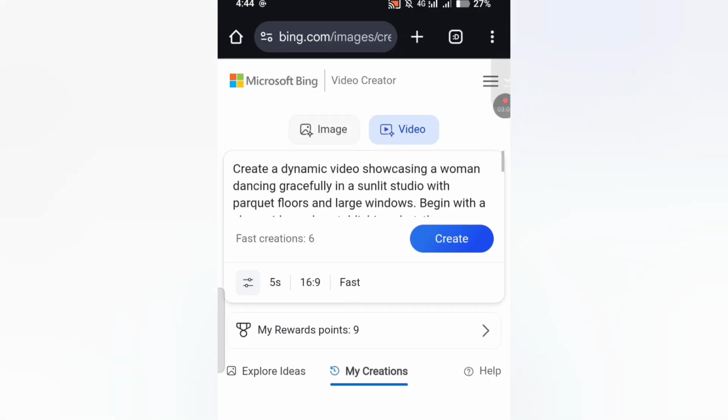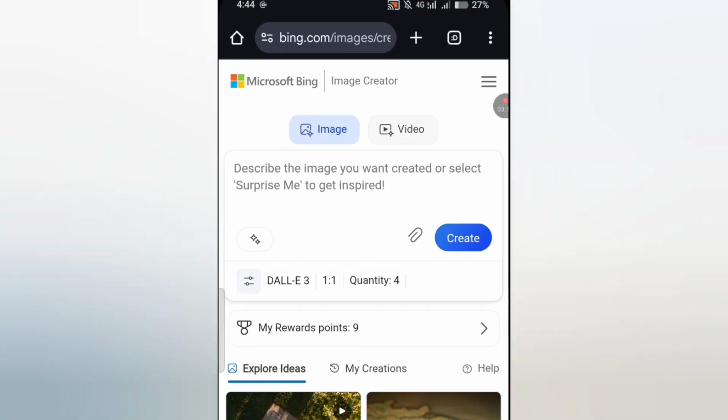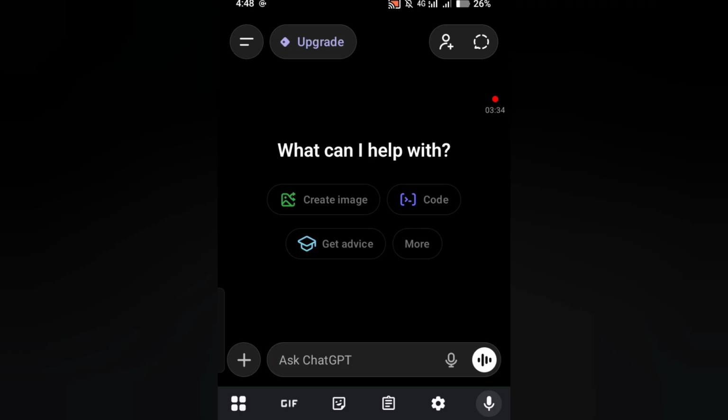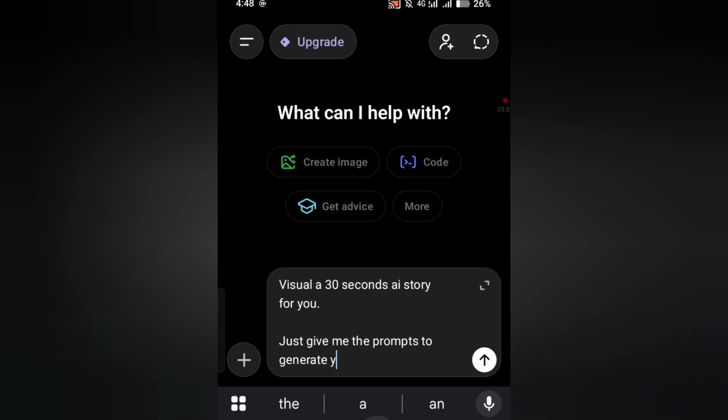Now this is the image section. This is where you create your image. So I'm going to go to ChatGPT right now. So when you get to ChatGPT, you can tell ChatGPT to visualize a 30 seconds AI story for you. Just give me the prompt to generate the pictures. Okay.